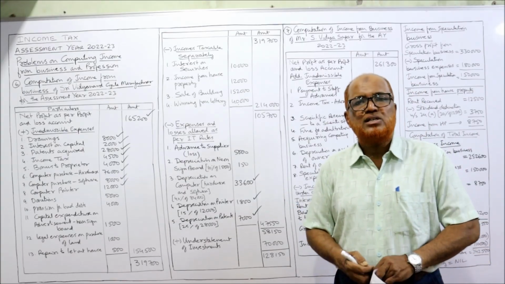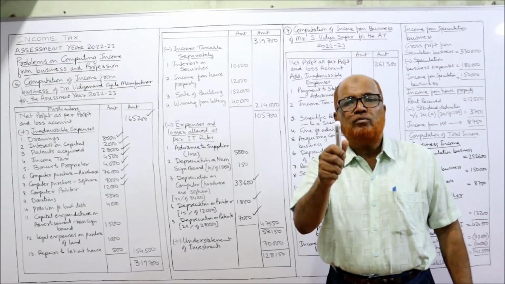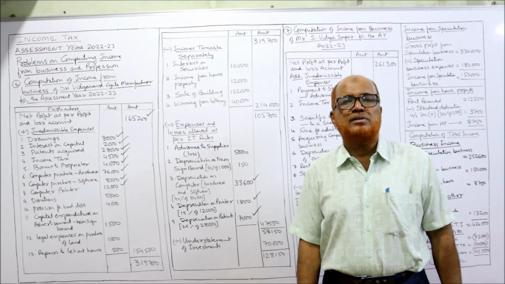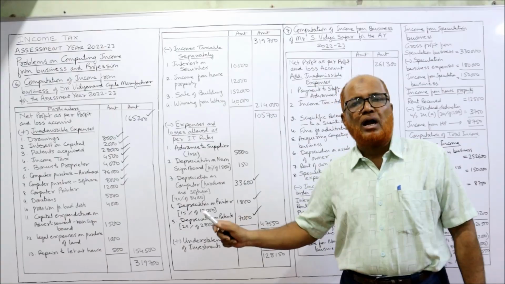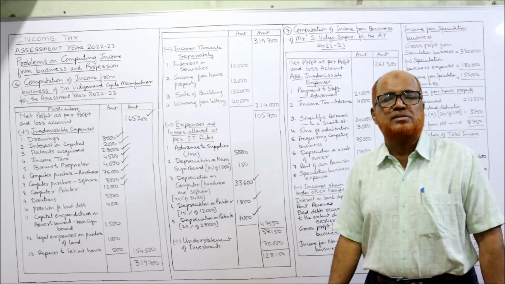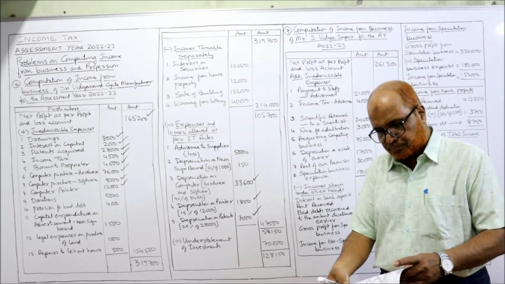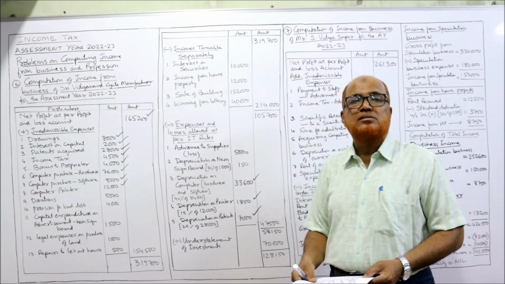All these percentages will not be given in the problem. You have to remember: on patents acquired, 25% depreciation. On computer hardware and software, 40% depreciation. On printer, 15% depreciation. Next, donations.